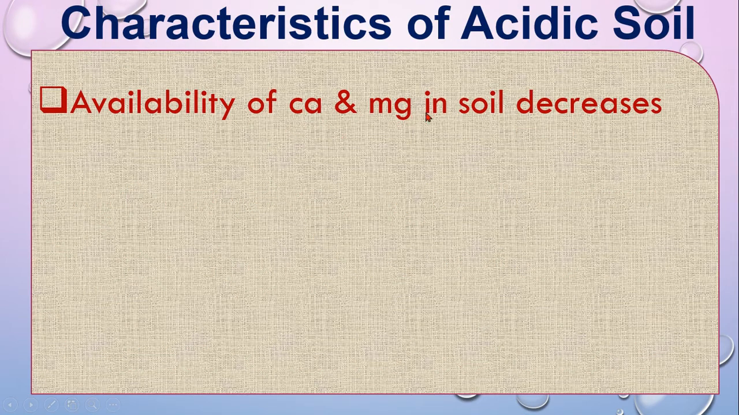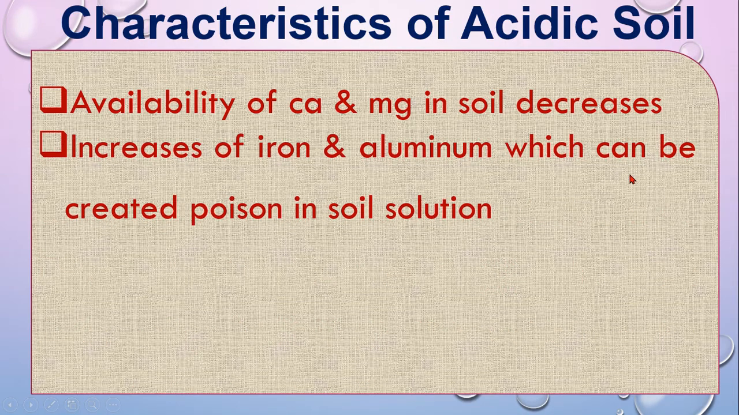Availability of calcium and magnesium in soil decreases. That means in the acidic soil, you will not get calcium and magnesium in the soil if the acidity, the pH level, is higher in the soil.